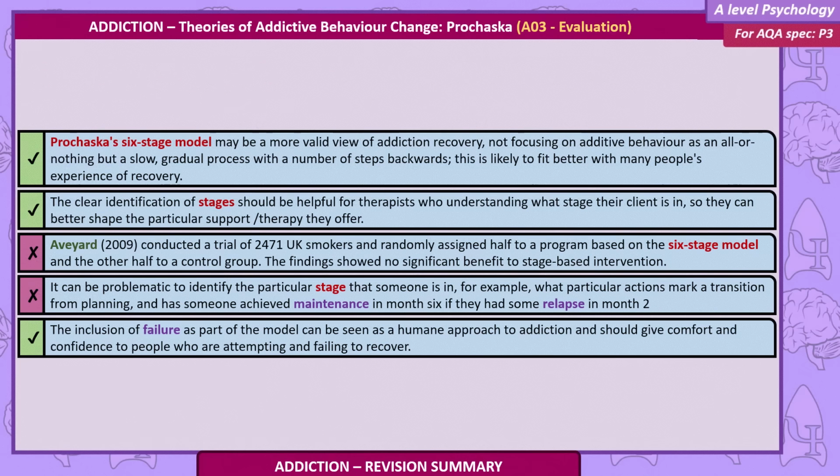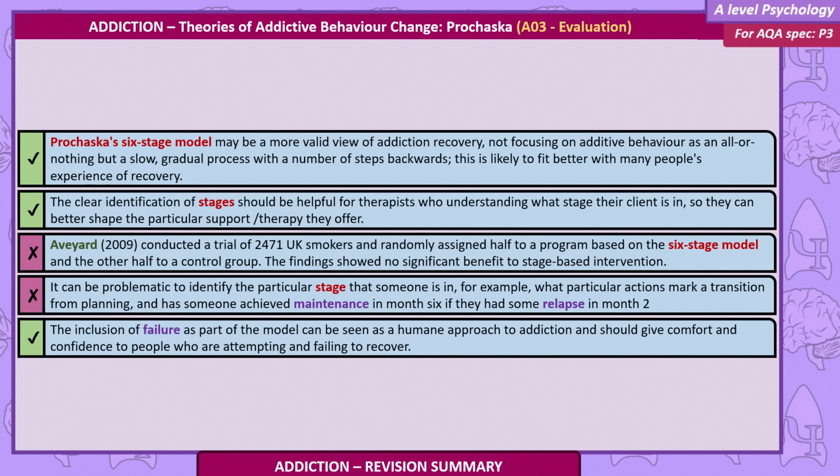Evaluations. Prochaska's 6-stage model may be a more valid view of addiction recovery, not focusing on addictive behaviour as all or nothing, but a slow, gradual process with a number of steps backwards. This is likely to fit better with many people's experience of recovery. The clear identification of stages should be helpful for therapists who, understanding what stage their client is in, can better shape the particular support and therapy they offer.